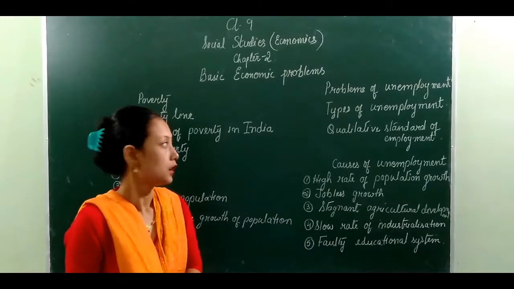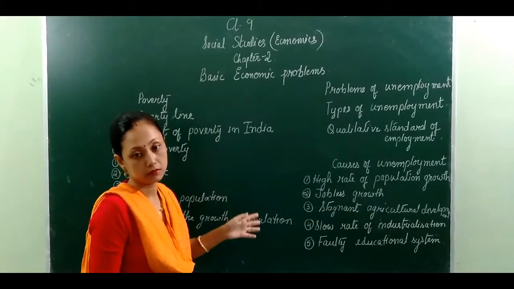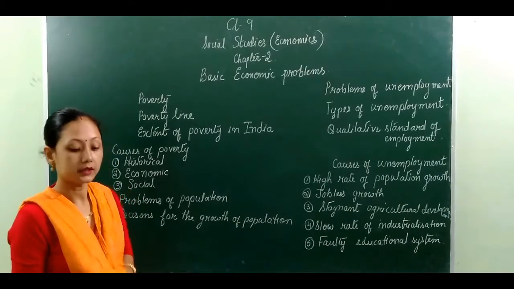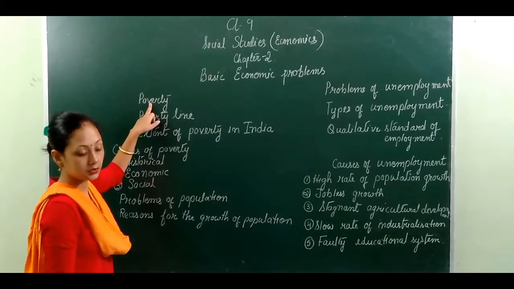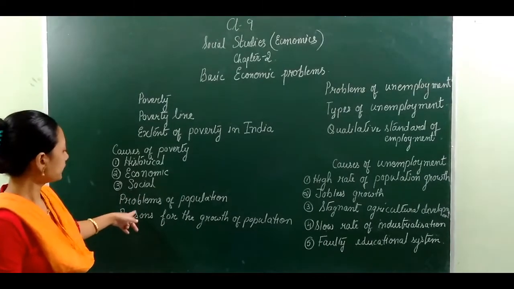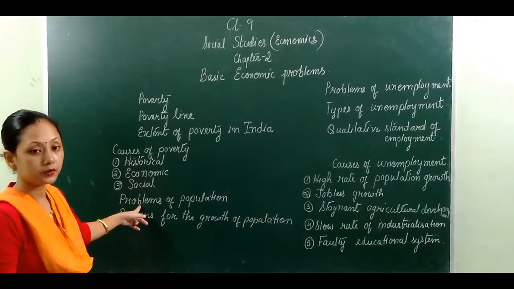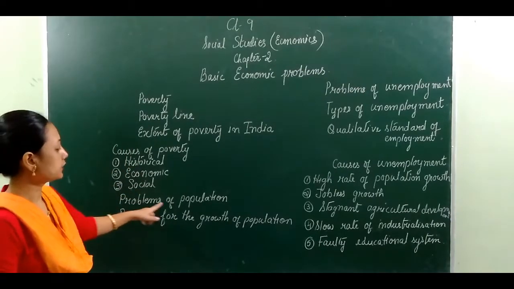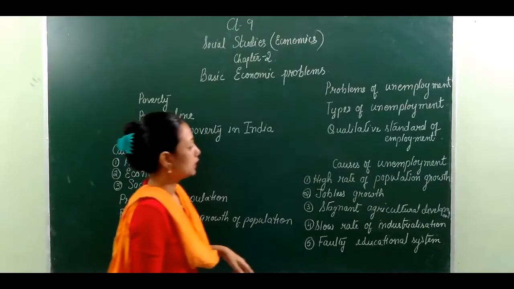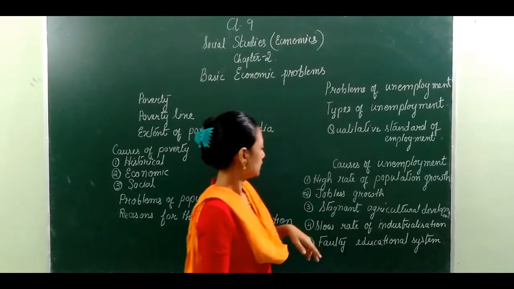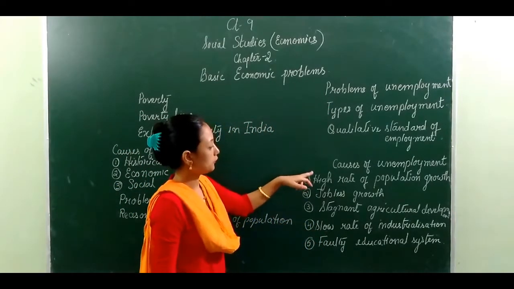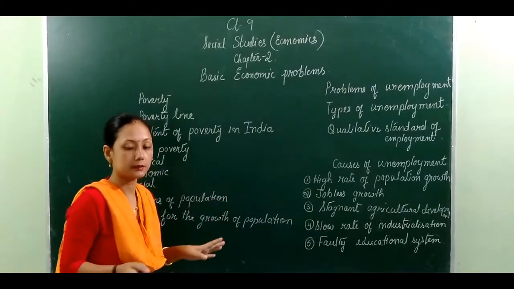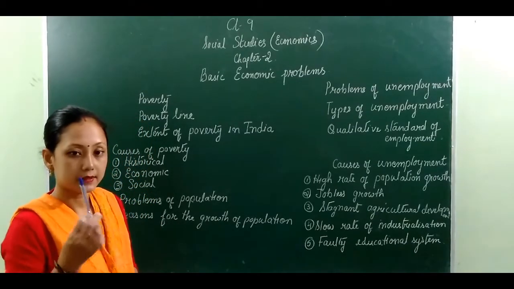First of all, before going into a thorough lesson, let's see what topics we are going to discuss today in this lesson. Number one is poverty. Poverty, as we know, is a major economic problem of our country. Then we'll go with the population, then unemployment and the growth of population and unemployment, and last is inflation. We'll be studying details about all these points.